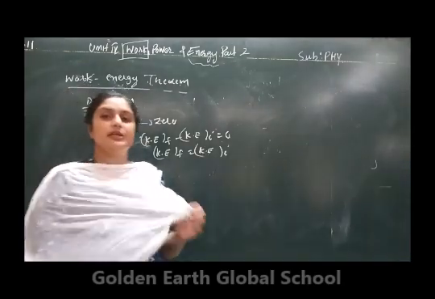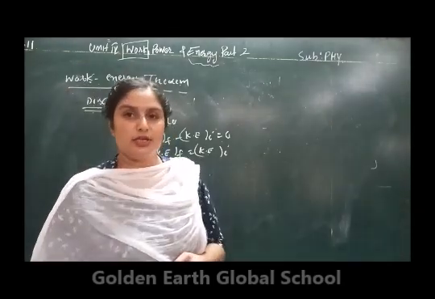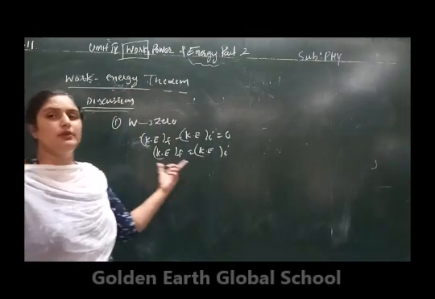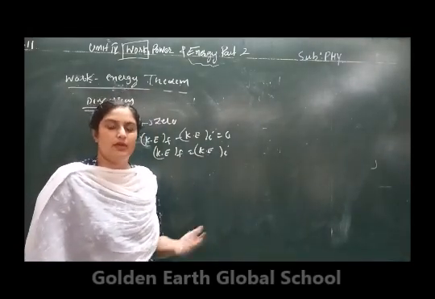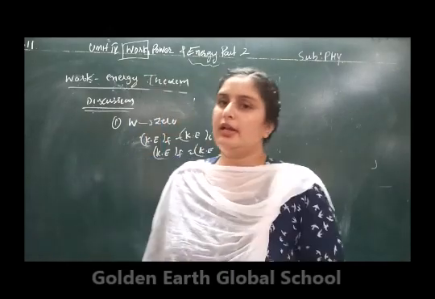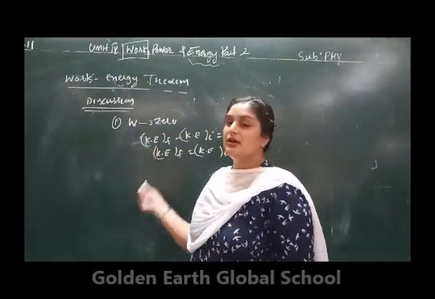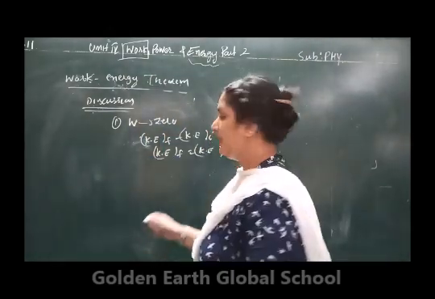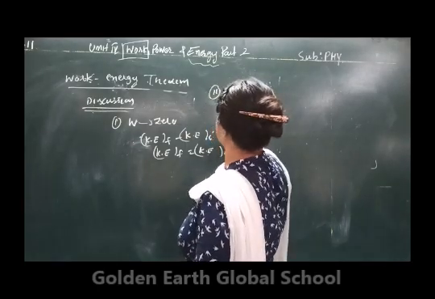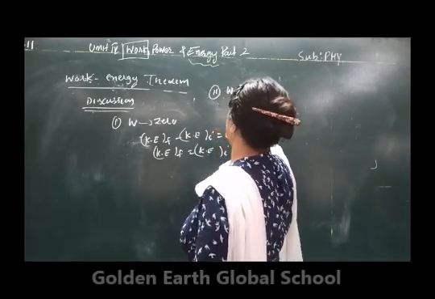It means if there is no change in the kinetic energy of the object, the work done will be 0. In the second case we are going to consider work done is positive.